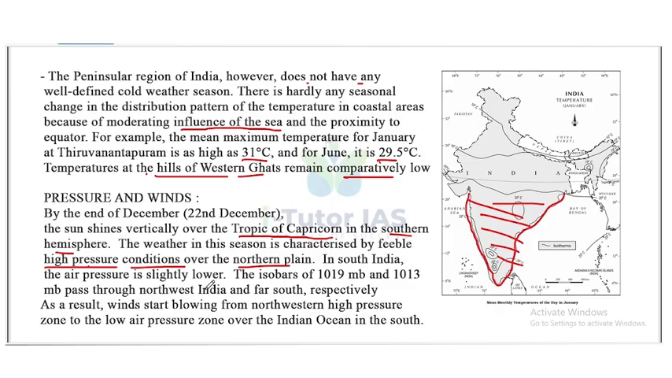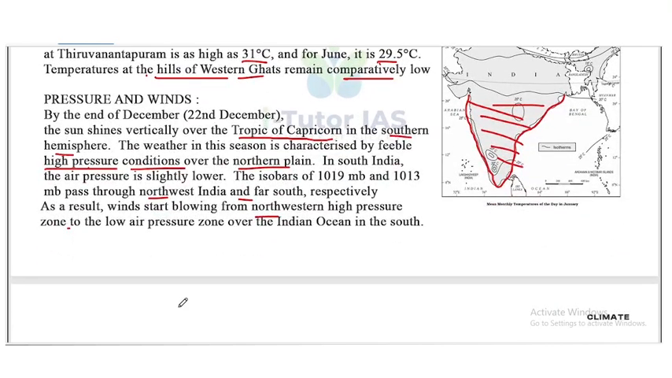In South India, the air pressure is slightly lower. The isobars of 1019 mb and 1013 mb pass through northwest India and the far south, respectively. As a result, the winds start blowing from the northwestern high pressure zone to the low air pressure zone over the Indian Ocean in the south. So the wind blows from the northwest to the south.